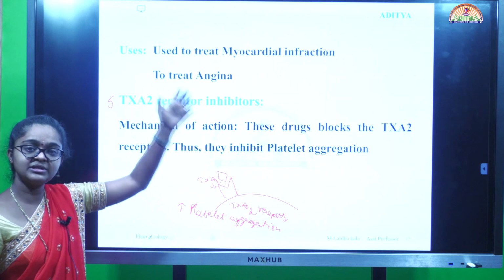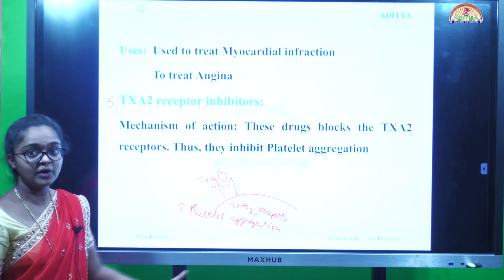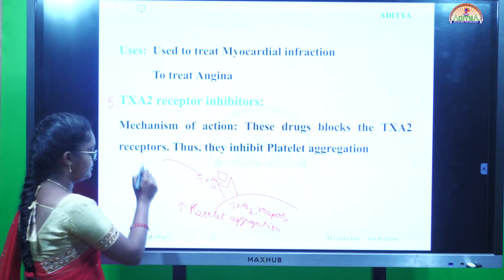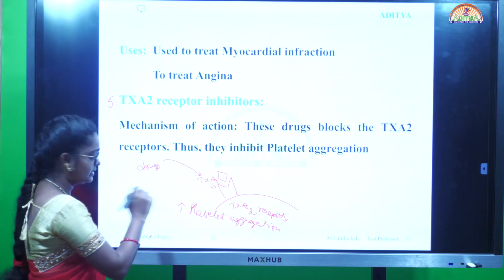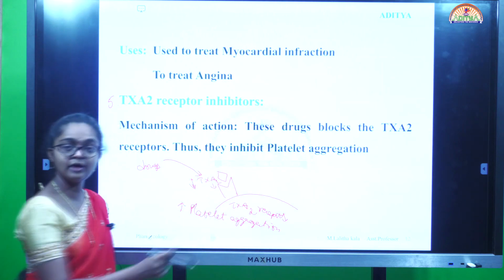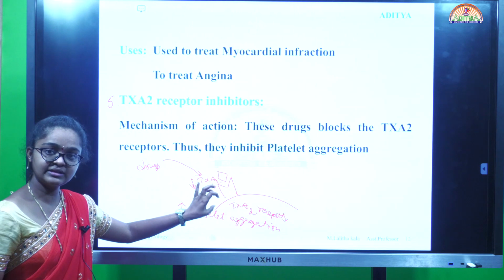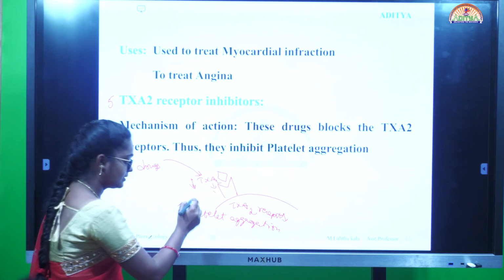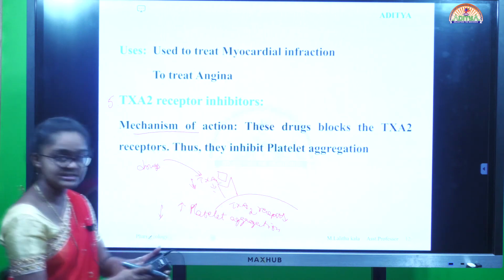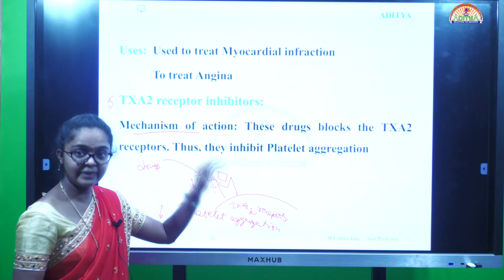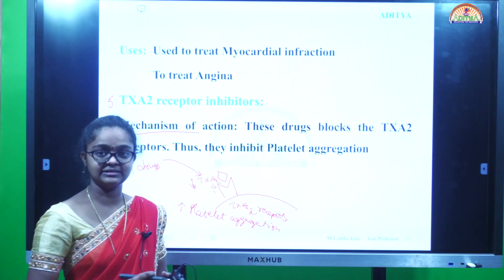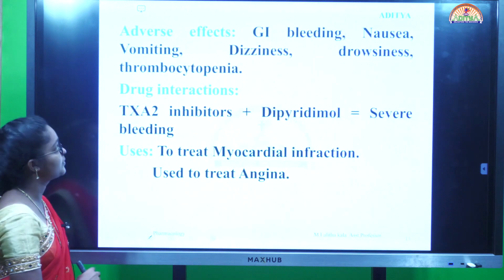So we are going to administer the thromboxane A2 receptor blockers. While administering, these drugs bind to the thromboxane A2 receptors, so that there is decreased binding of thromboxane A2 to its receptors, so that there is a decrease in platelet aggregation. Here the mechanism of action is that these drugs block the thromboxane A2 receptor binding to thromboxane A2. Thus they prevent platelet aggregation. This is the mechanism of action of thromboxane A2 receptor antagonists.